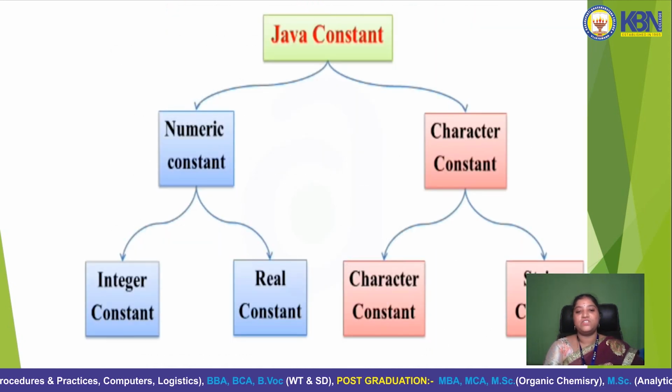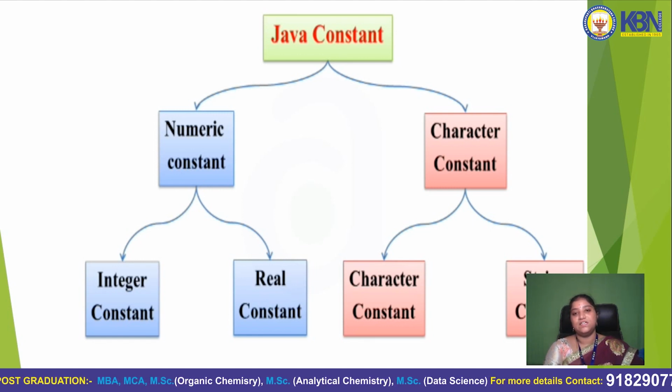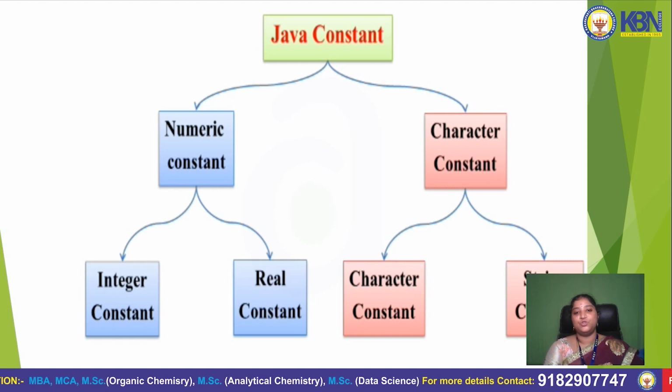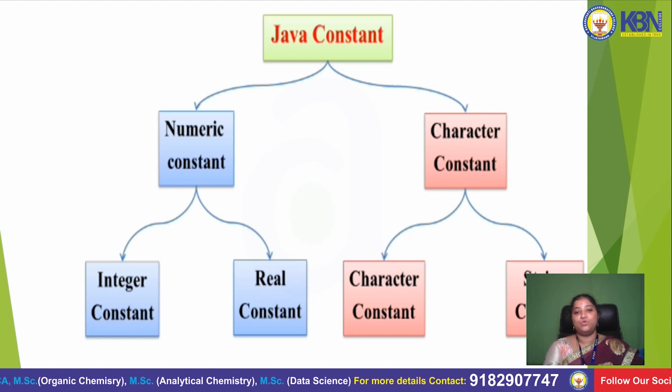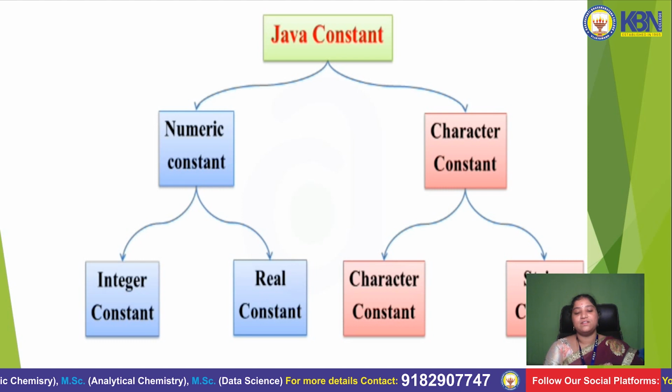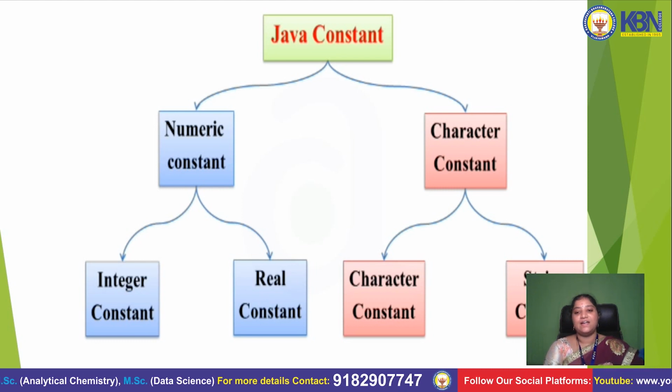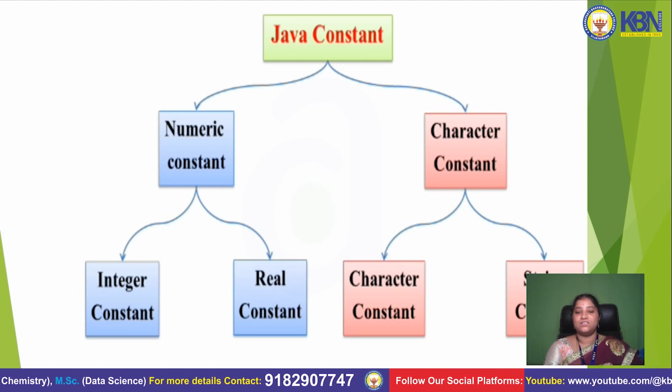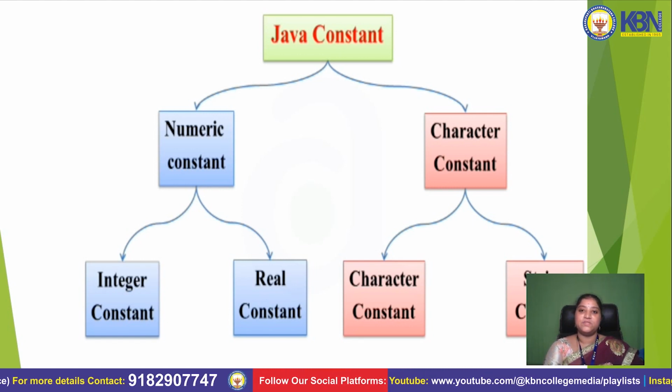Now discuss Java constants. In the previous session we discussed Java tokens, and in Java tokens we discuss Java constants, that is constant variables. There are two types of constants, numerical constants and character constants. Numerical constants means numbers and character constants means letters, A to Z.